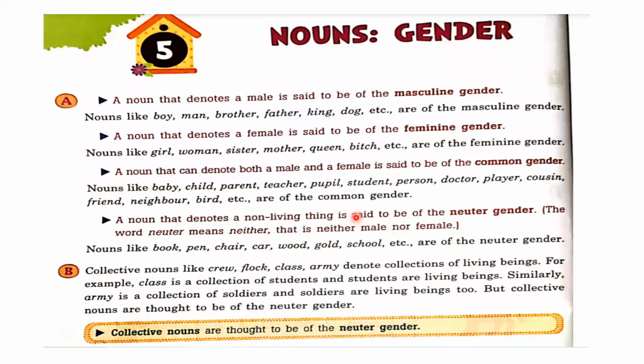So what is the gender of staff? Nikunj, you please tell me, it is a collective noun. Sir, common gender. No, beta, that's neuter gender. You can read in B point, collective nouns. All the collective nouns, we need to say them in neuter gender, right?